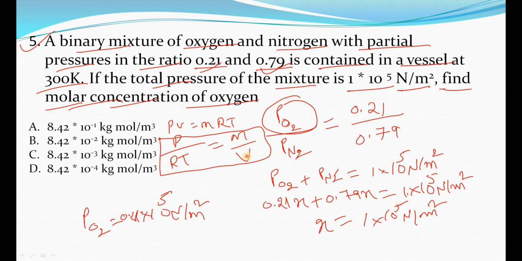V is the volume, and the number of moles per unit volume is called concentration or molar concentration, right? And here is the partial pressure of oxygen, that is 0.21 into 10 power 5 Newton per meter square. R we know, that is 8.31, and the temperature is 300 Kelvin. Please let me know in the comments box what the right option will be here.